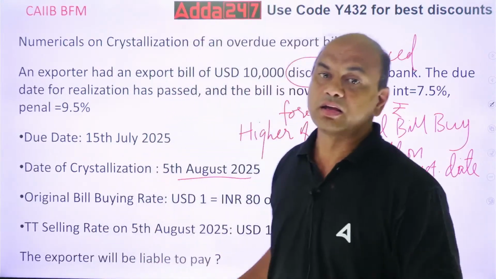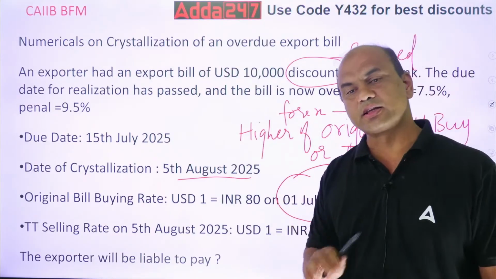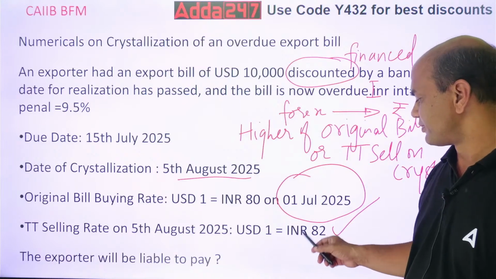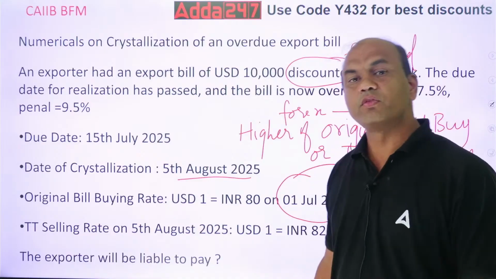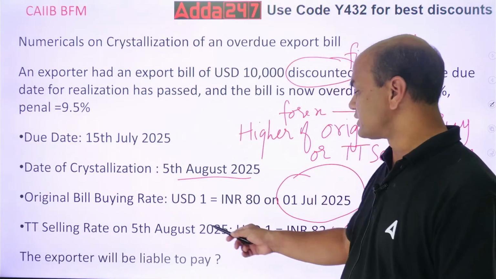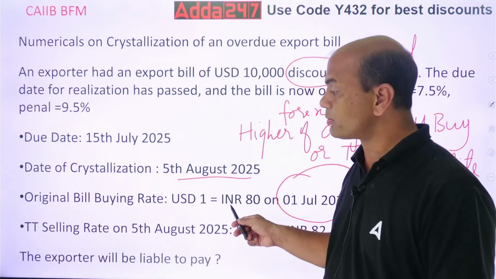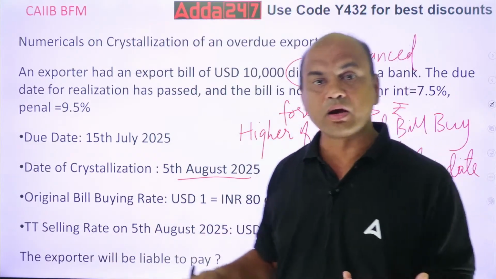Suppose I'll tell you one hypothetical case. If this rate over here was, let's say, 70 rupees, then what rate will the bank apply? Will the bank apply the 5th August rate, that is 70 rupees? No, it had purchased at 80 rupees. I had purchased at 80 rupees and now the rate is 70 rupees.